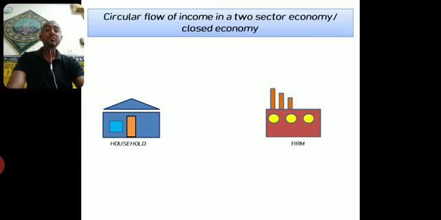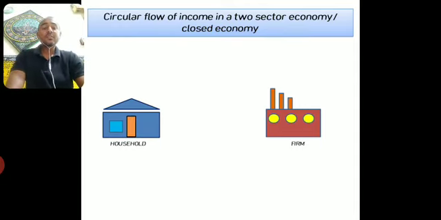Household represents the consumer sector of the economy. All those people who are consumers of goods and services to satisfy their own wants, they belong to the household sector. Means they purchase and consume goods and services to satisfy their own wants, not to produce anything. Suppose I am purchasing a packet of milk and using it at home to prepare tea or to consume it myself, then I belong to the household sector. I am not producing anything by using that milk. So all those people who are consumers belong to the household sector.